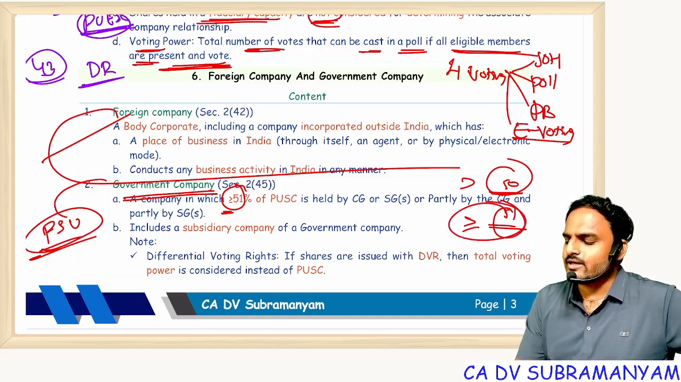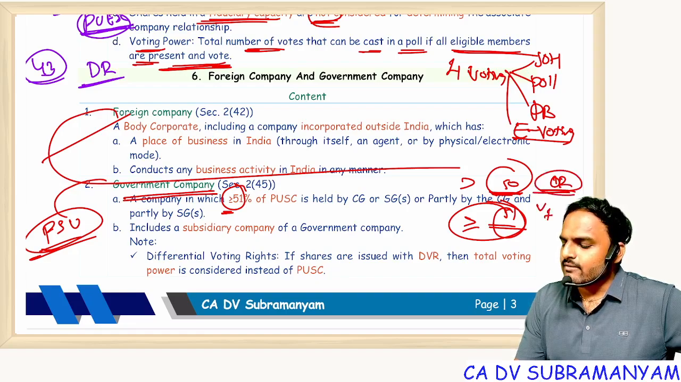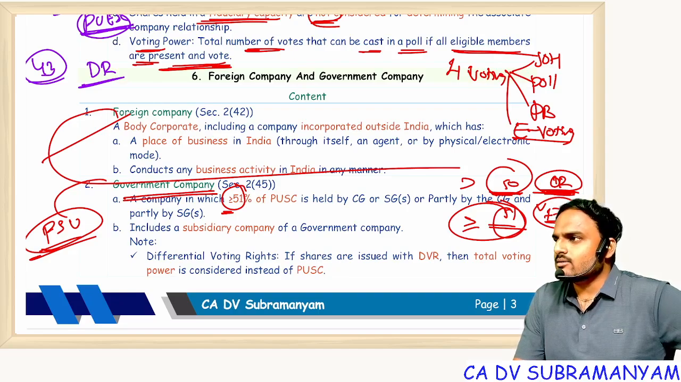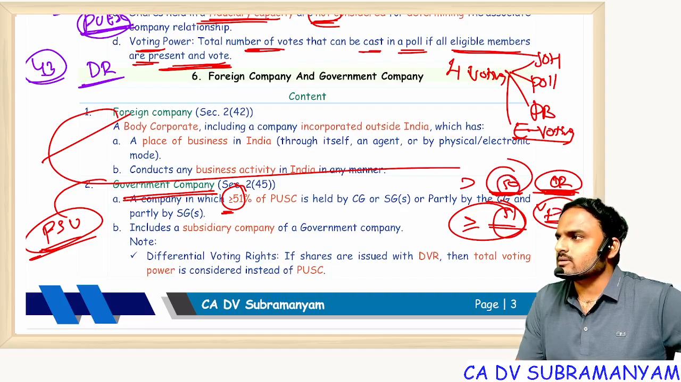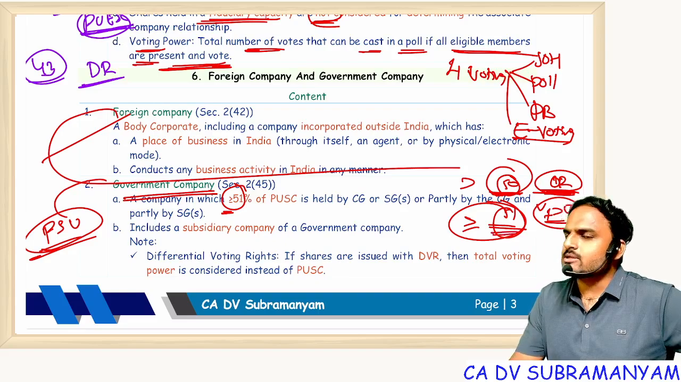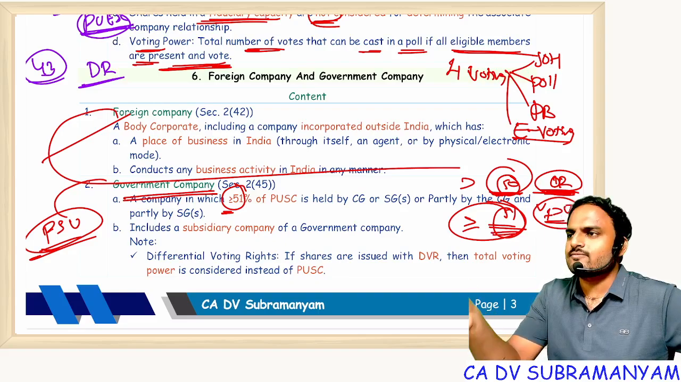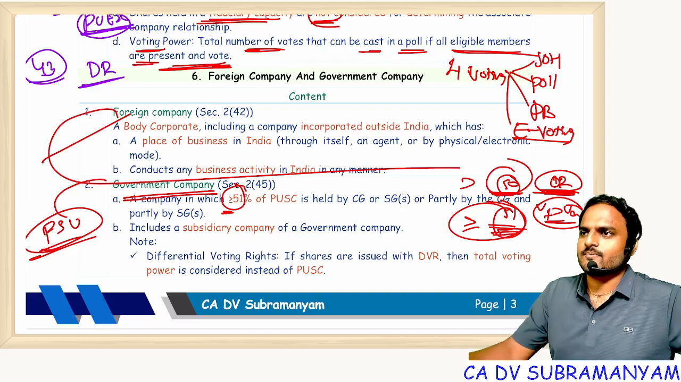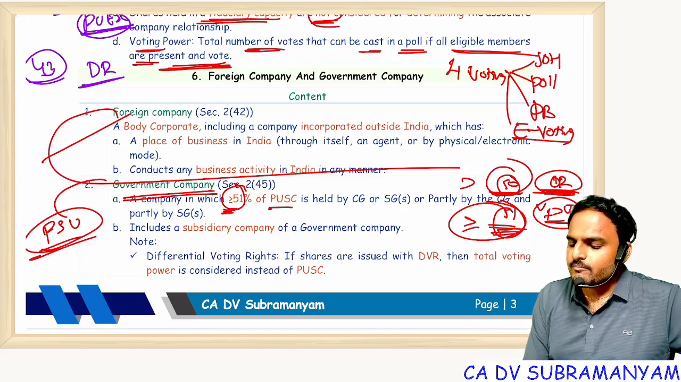The real logic for 50: ordinary resolution. Do you remember ordinary resolution? Votes in favor greater than votes against, and the ordinary resolution is said to be passed. If I have that much voting power, majority voting power, I'll be the holding company, you will be the subsidiary. So for holding and subsidiary, 50% has a logic. But for government company, 51% has no logic. A person drafting the government company definition just used 51%, that's it. No logic at all. Now, at least 51% of paid up share capital is held by